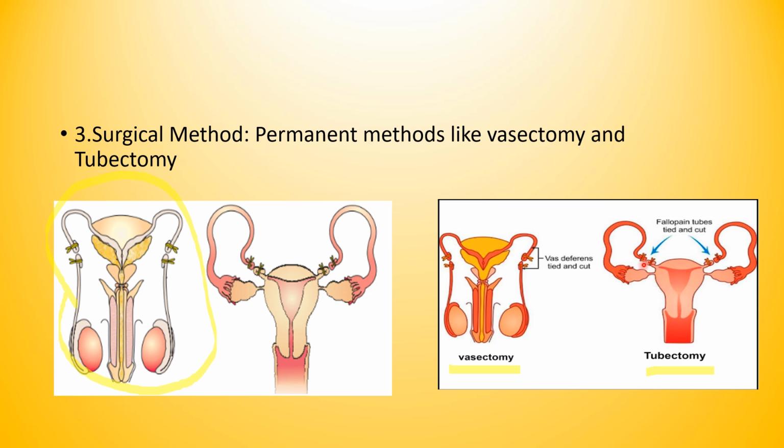Am I right? When the sperm reaches the egg, then only does the fertilization process occur. So it prevents the egg from reaching the uterus. It does not affect the menstrual cycle, and hormonal levels will not undergo any change. So this permanent method of contraception is highly effective, almost 100%. There are no hormonal side effects here. So this is regarding the surgical method of contraception. I hope you got it, children. When you go to higher class, you will study in detail. Let us move on to our next slide.